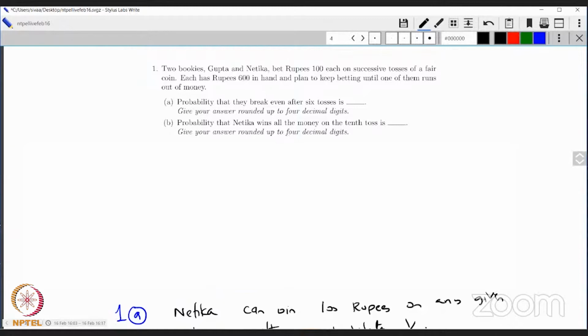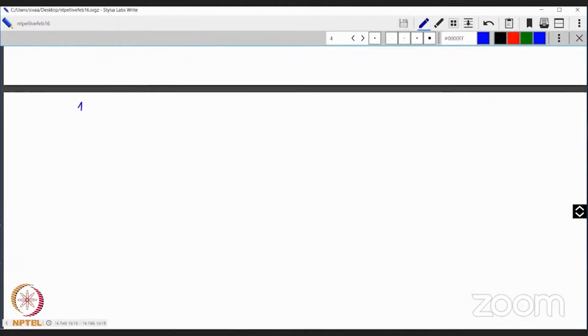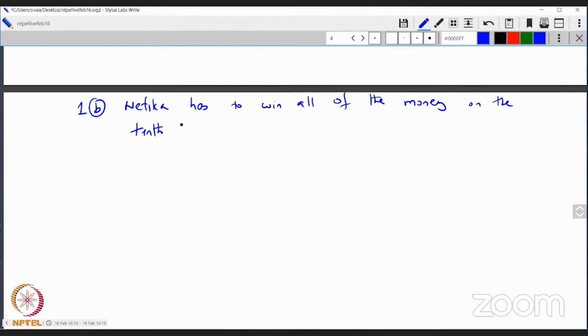So let's write that down. The first observation you have to make in 1B is the following. If Netika has to win all the money, that means the total money is 600 and 600, which is 1200. To win all of the money on the 10th toss, she must win 8 and lose 2. Is that clear? Otherwise, she can't win all the money. She must win 8 and lose 2. This is important.